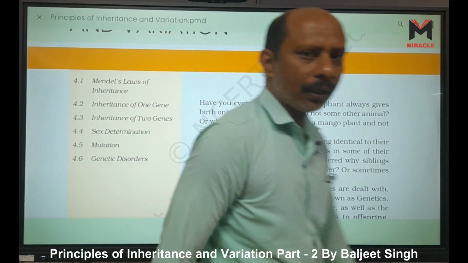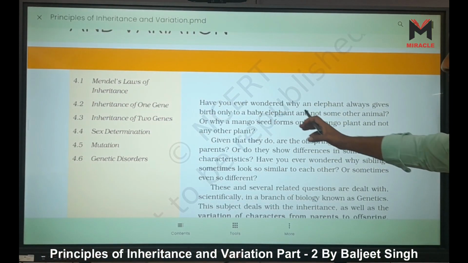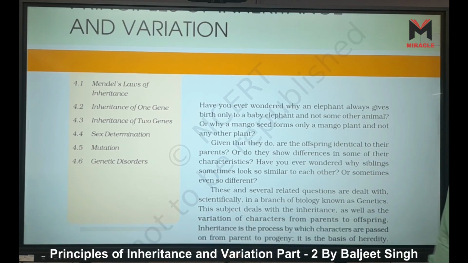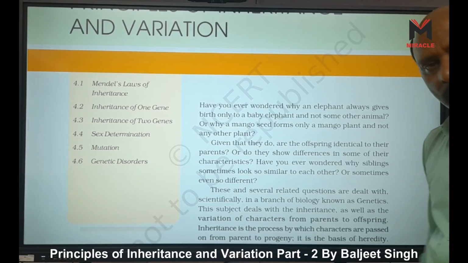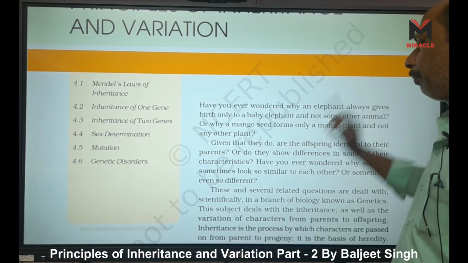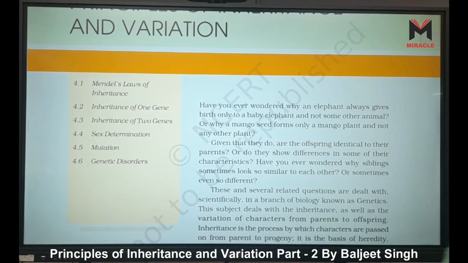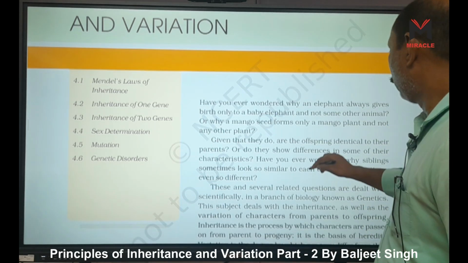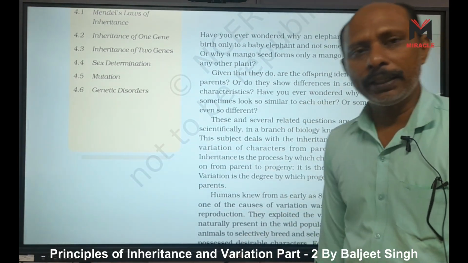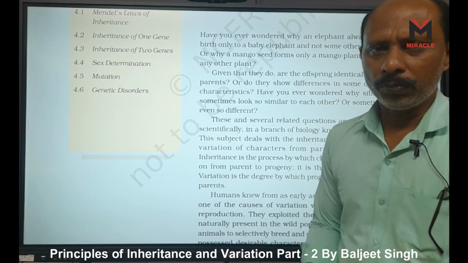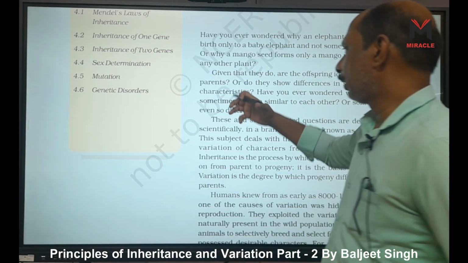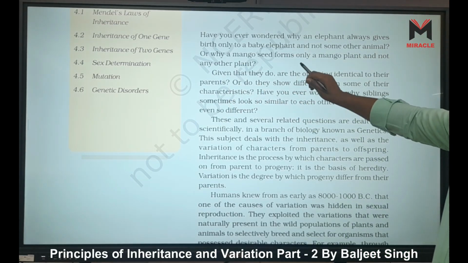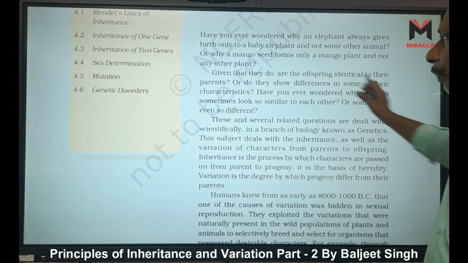Have we ever wondered why an elephant always gives birth only to a baby elephant, and not any other animal? Or why a mango seed forms only a mango plant, and not any other plant? Why? We know it is because their genes, mango genes and elephant genes, are there. If so, are the offspring identical to their parents?